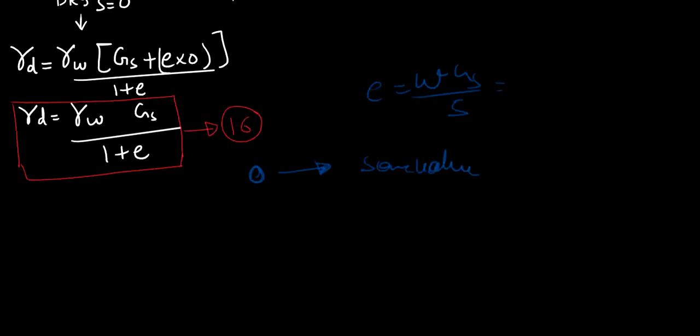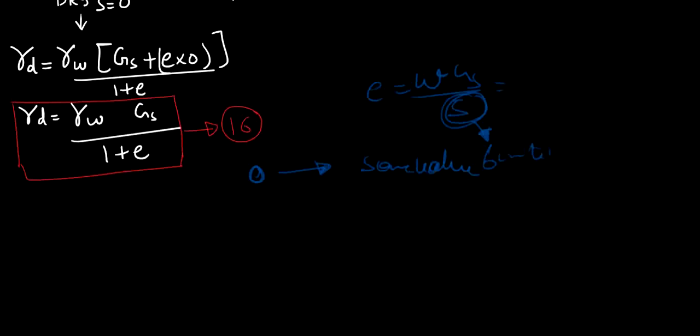Now saturation will not be equal to 0 because there will be some amount of water present, which implies that volume of water will be present. So saturation is nothing but volume of water upon volume of voids. So my saturation will be a finite value now.